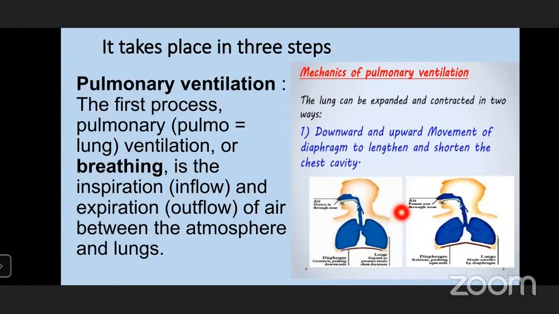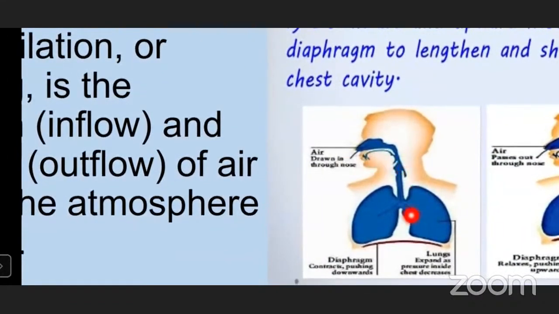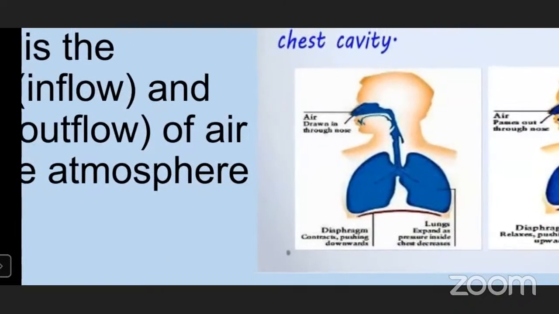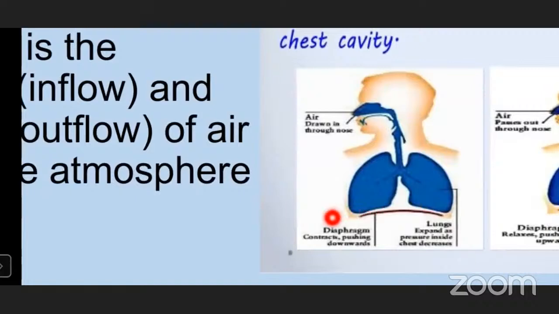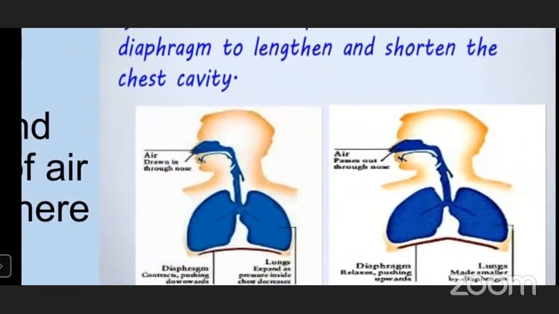Here you can see the mechanism of pulmonary ventilation. Here the air is drawn in through the nose, reaches the lungs, and it is helped by the diaphragm. The diaphragm will contract, pushing downwards. So when the diaphragm is pushed downwards, the space in the thoracic cavity will increase. And when the space in the thoracic cavity increases, the lungs will get more place to expand, so that the pressure in the lungs will decrease and the air can come in and occupy. That is, oxygenated air will come.